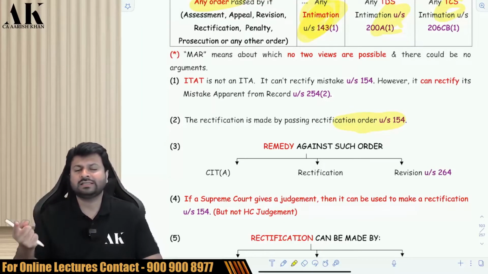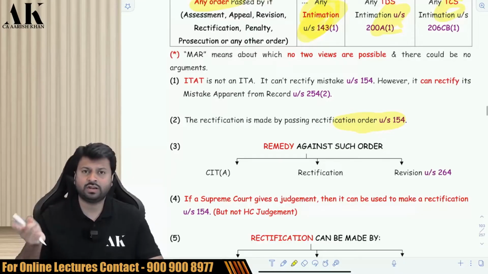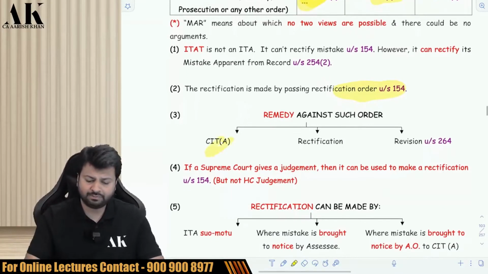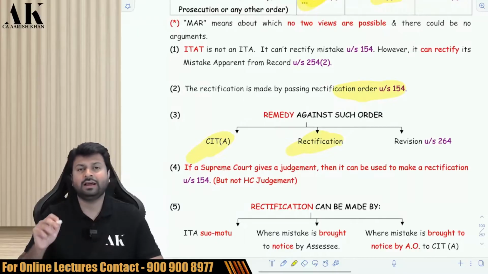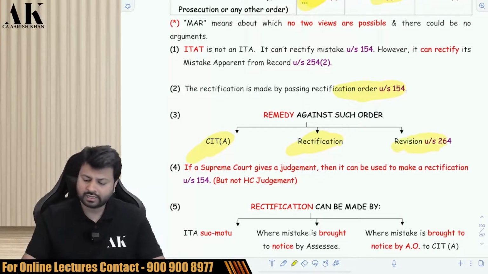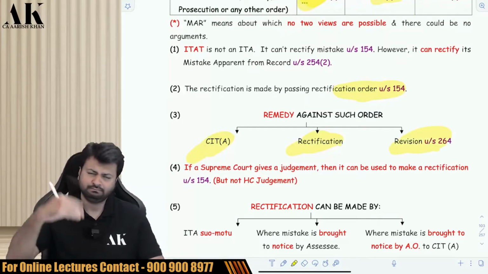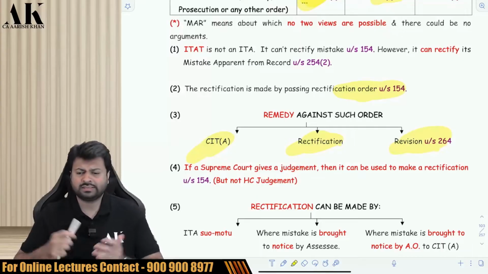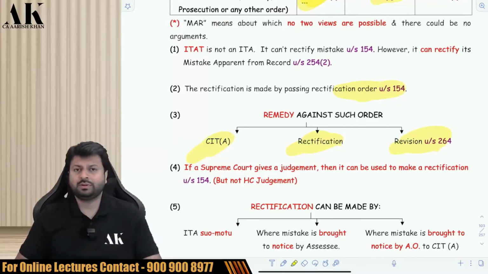Sir, what if the assessee is not satisfied with the order under 154? Then the assessee can file an appeal to the CIT appeal, or file a rectification application again, or can also go for revisionary proceedings under 264. The assessee has all three doors open for the purpose of further remedy.